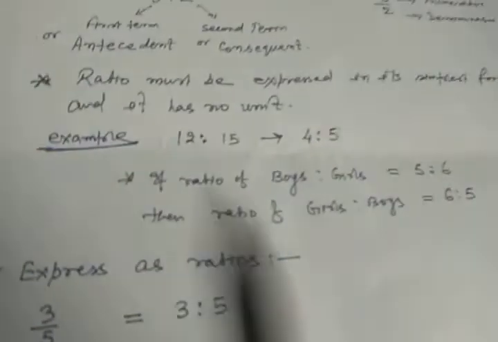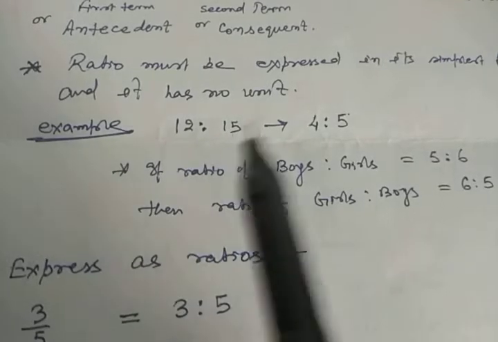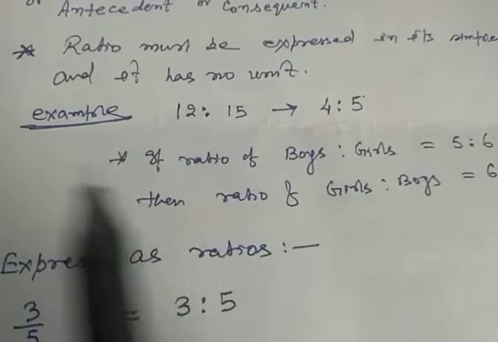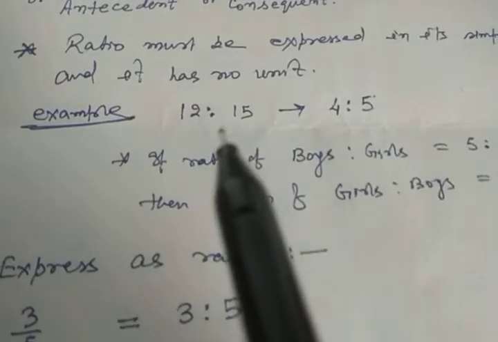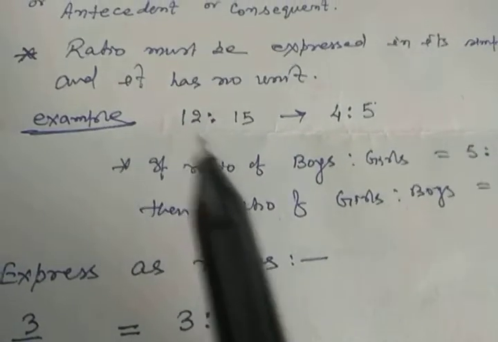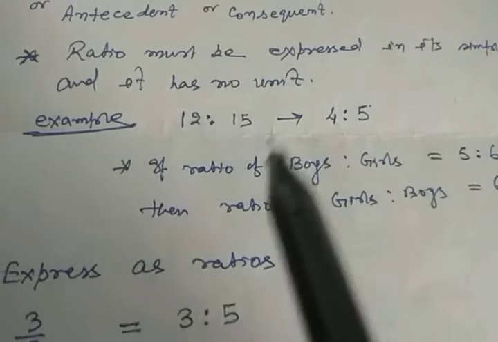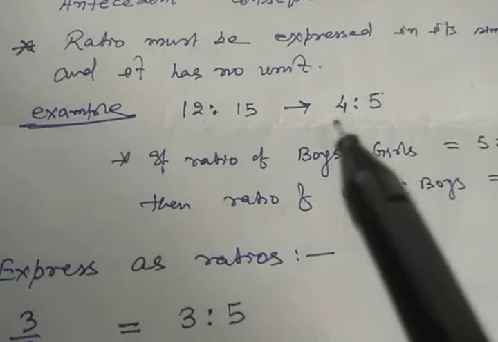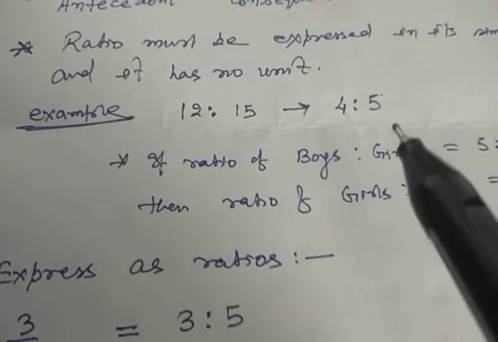For example, 12:15 can be written as 4:5. So whenever you write the ratio, your answer should not be 12:15. It must be simplified. It should be 4:5. Is it clear?